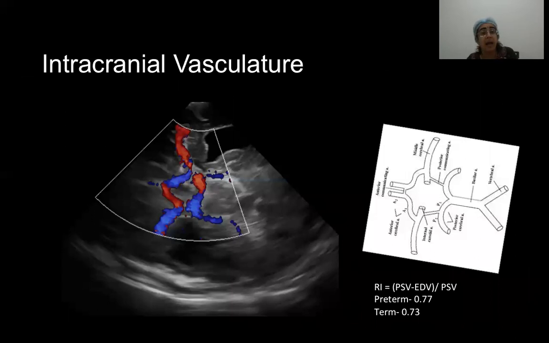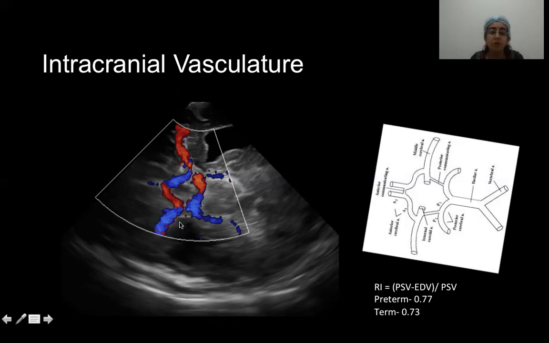Apart from these routine scans, we can also perform Doppler, which helps us to see the intracranial vasculature. Here we are seeing the circle of Willis. I'll just orient you with the schematic diagram. So this is the ACA A1 segment, A2 segment. This is the MCA M1 segment. Then these are the two PCAs. When we are performing Doppler, we are placing the transducer here. Any flow that is towards the probe will be red, and any flow that is away from the probe will be blue. Just a very basic factor.